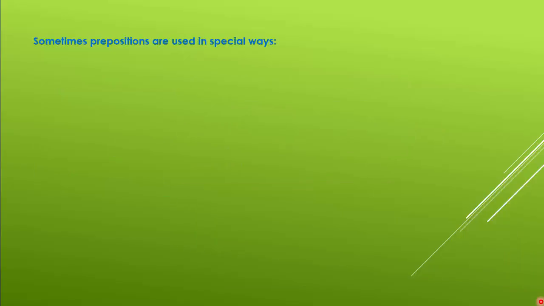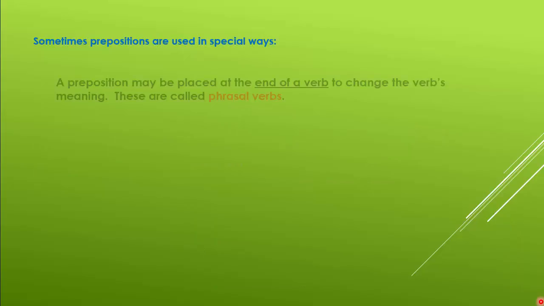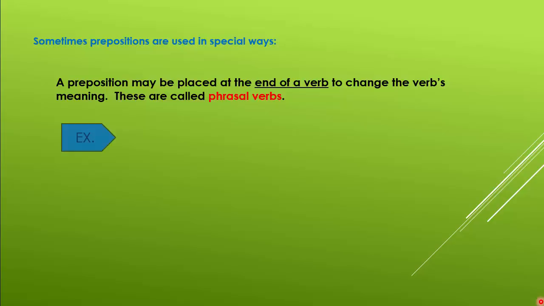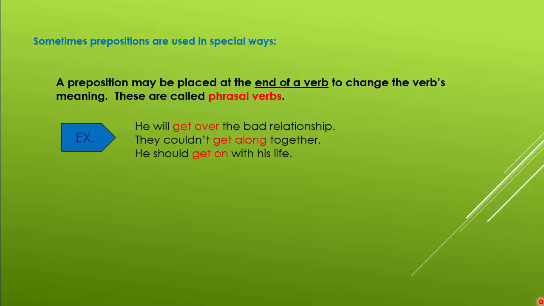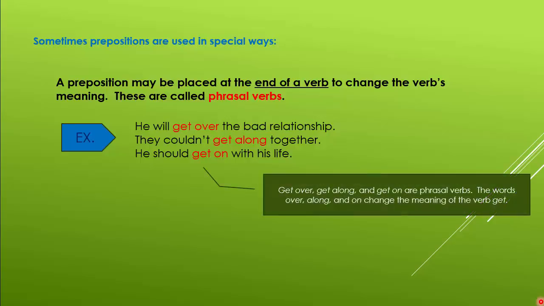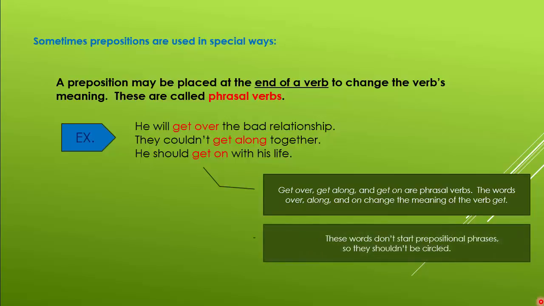And sometimes prepositions are used in special ways. A preposition may be placed at the end of a verb to change the verb's meaning. These are called phrasal verbs. For example, he will get over the bad relationship. They couldn't get along together. He should get on with his life. Get over, get along, and get on are phrasal verbs. The words over, along, and on change the meaning of the verb get. These words don't start prepositional phrases, so they shouldn't be circled.